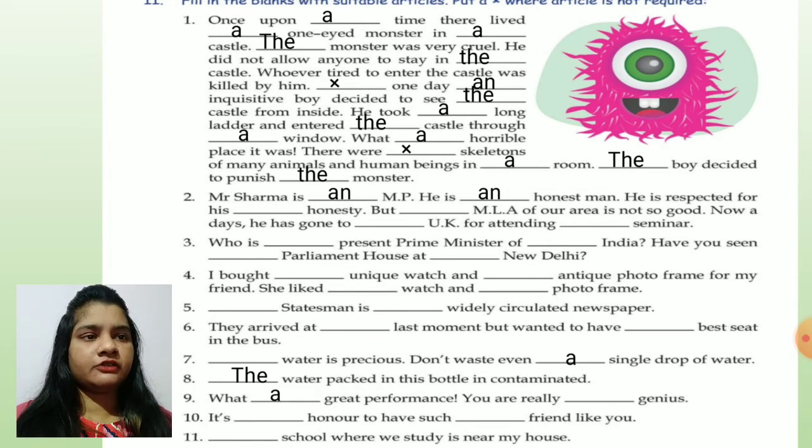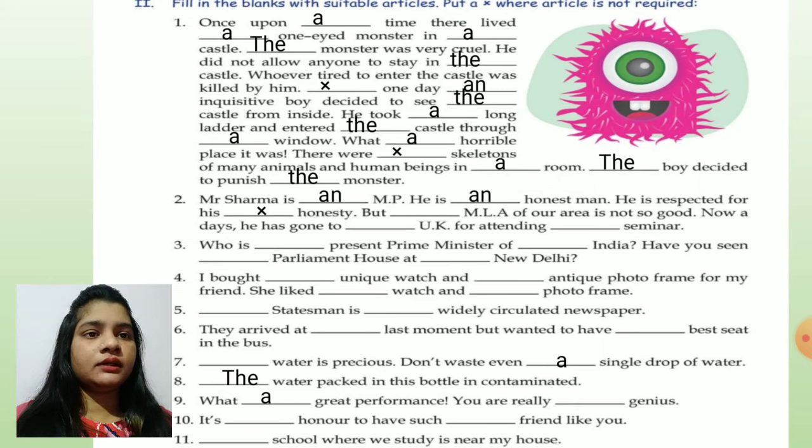He is respected for his honesty. Before honesty, we will not write, children, any article, okay? But the MLA, why the, not an? Because we are talking about a proper noun here, children.